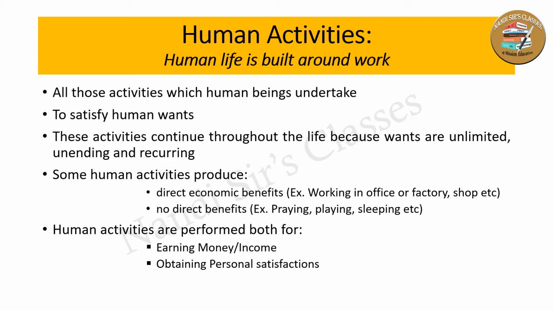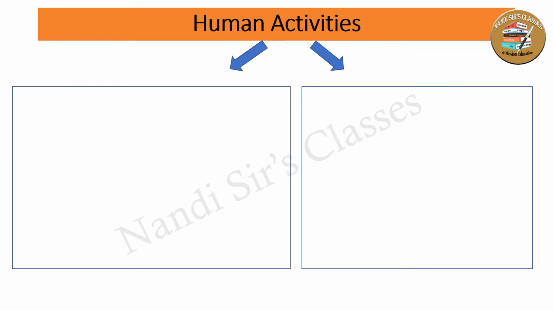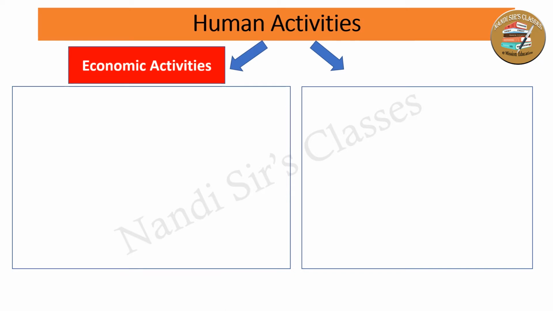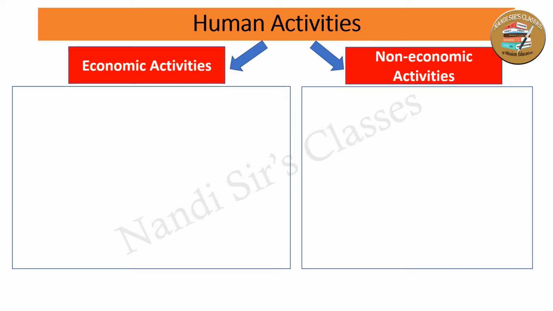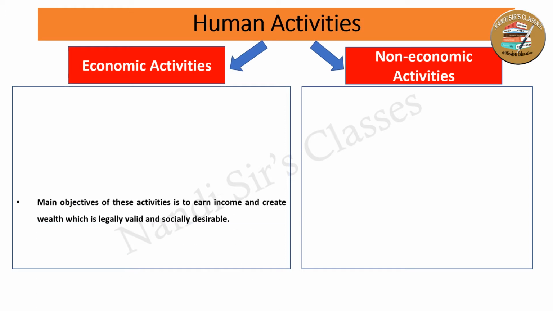That's why in total we can say human activities are performed with two basic objectives, and on the basis of those two basic objectives, human activities can be divided into two categories. One is economic activities, another is non-economic activities. So first of all, we discuss economic activities. Let's know which types of activities are economic activities and what the basic objective of economic activities is.